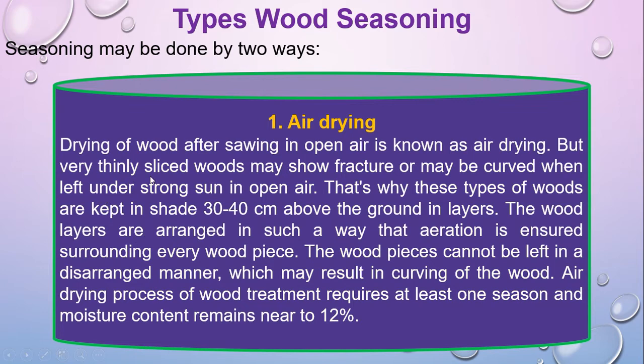But very thinly sliced woods may crack or may be warped when left under strong sun in open air. That is why these types of woods are kept in shade, 30 to 40 cm above the ground, in layers. The wood layers are arranged in such a way that aeration is ensured around every wood piece. The wood pieces cannot be left in a disarranged manner, which may result in warping of wood. The air drying process requires at least one season, and moisture content remains near 12%.